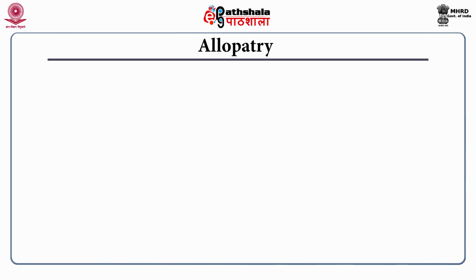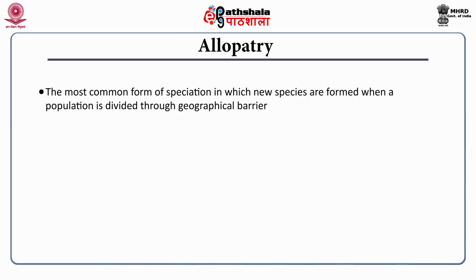First comes allopatry. It's the most common form of speciation, in which a new species is formed when an original species is divided by a geographical barrier. You need to have this geographical barrier, in a process called vicariance. In vicariance you need a barrier that splits the original species into two or more separate species. More than two is almost impossible, though there are chances, but most often one parental species splits into two daughter species through vicariance in the mode of allopatry.